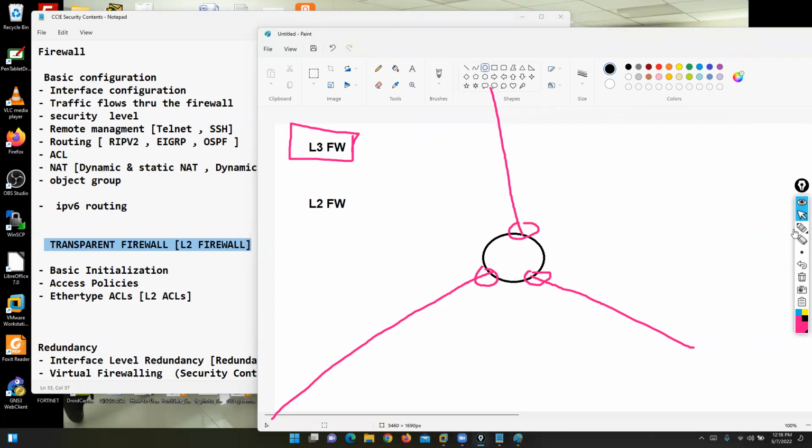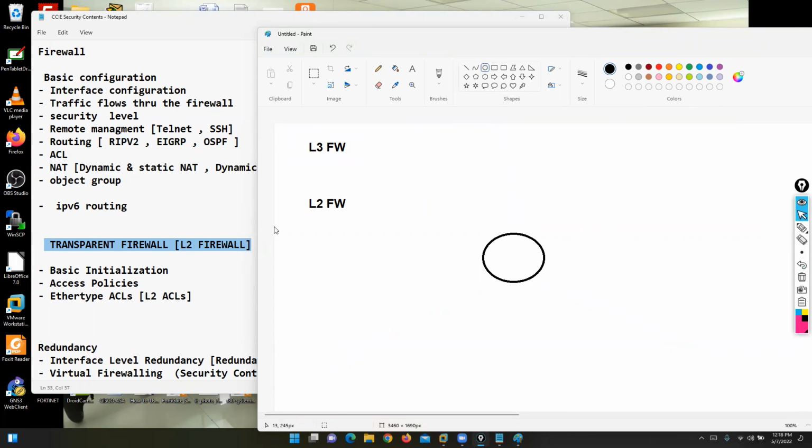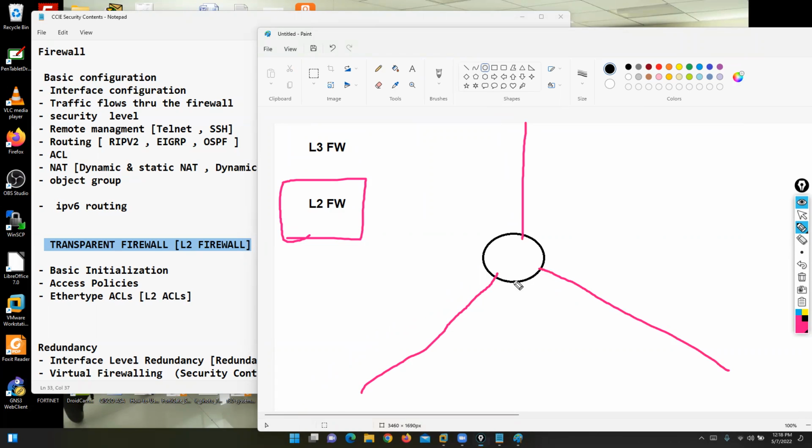But if you are using your firewall as a layer 2 firewall, we cannot configure IP addresses onto these interfaces, because the firewall is acting as layer 2 and the interfaces are acting as layer 2. It's not a switch interface. Layer 2 means we cannot configure an IP address, we cannot configure NAT, we cannot configure routing, and we cannot terminate a VPN connection. But yes, it's a firewall, so we can use our firewall features.